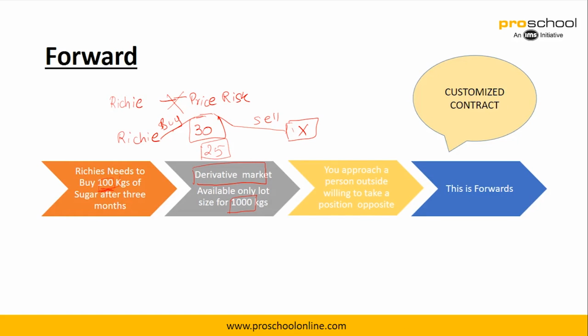Now since this contract is between them, the price risk has been hedged, right? Now in this case, since he approached an individual and made an agreement separately, it is called a forward.